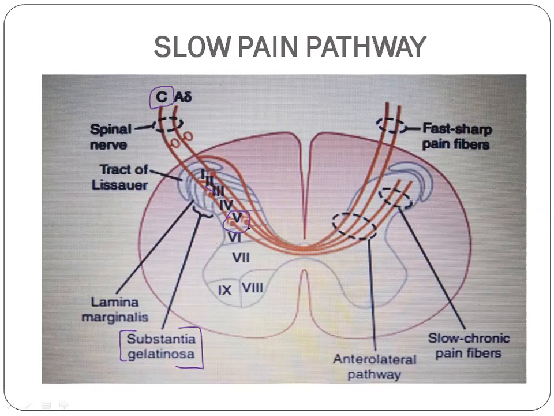From lamina 5, the second order neuron arises. Similar to the fast pain pathway, these second order neurons cross to the opposite side through the anterior commissure and enter the anterolateral pathway, or the paleospinothalamic tract. So fast pain is carried by the neospinothalamic tract, and slow pain is carried by the paleospinothalamic tract. Okay, clear with this?